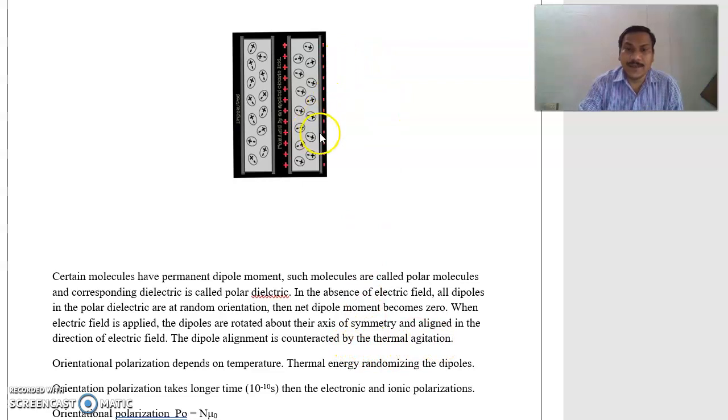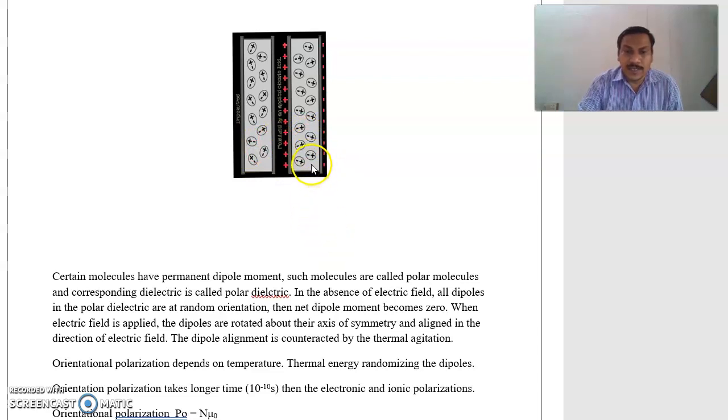Here we can explain this by using the second diagram. In this, the capacitor plates are charged. The first capacitor plate is positively charged and the second capacitor plate is negatively charged. We keep the dielectric material between the two capacitor plates. Then, due to the application of electric field, these molecular dipoles are rotated in the same direction as the electric field. Then the net dipole moment becomes more. This type of polarization is called orientational polarization or dipolar polarization.